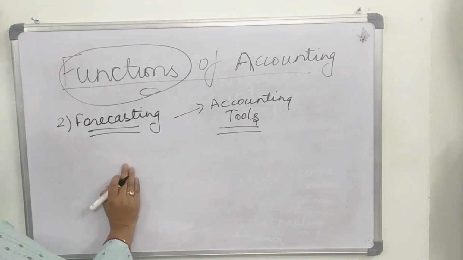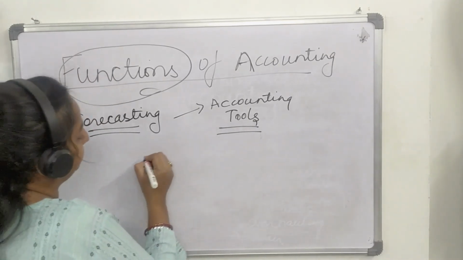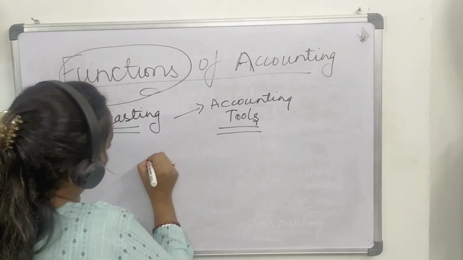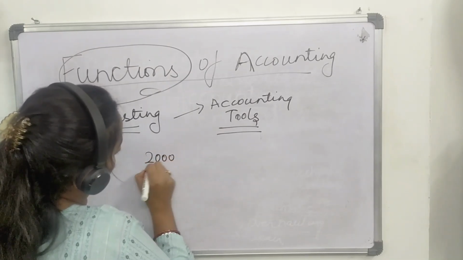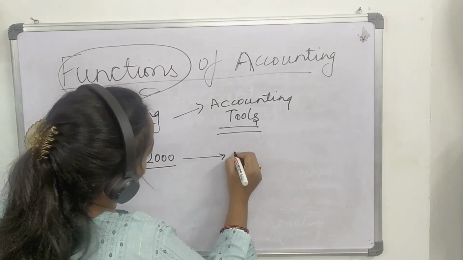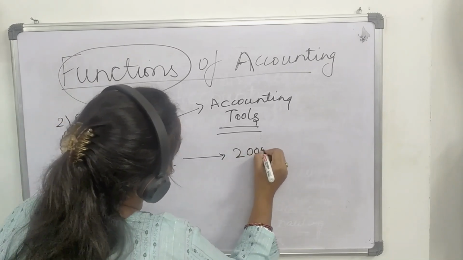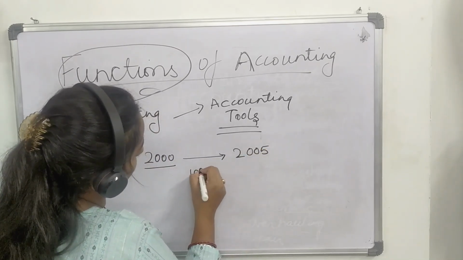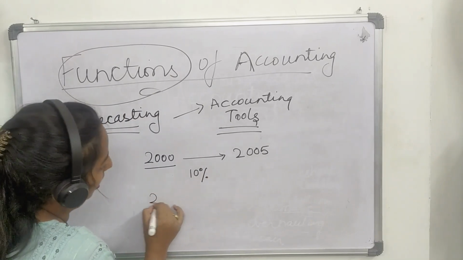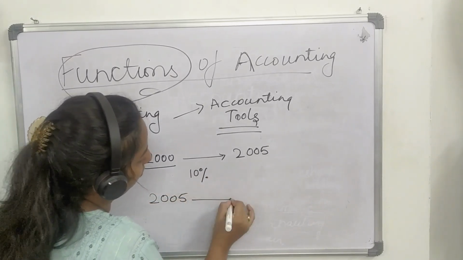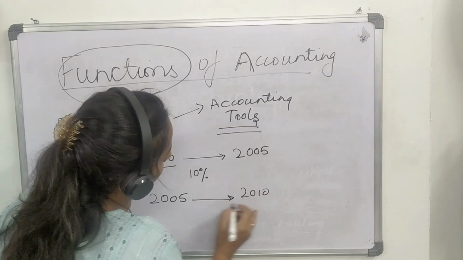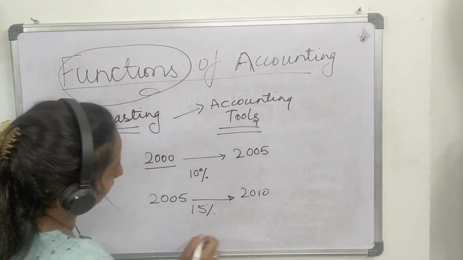For example, suppose I started a company in 2000. Till 2005, the company growth rate was 10%. After 2005 to 2010, the company growth rate increased to 15%.